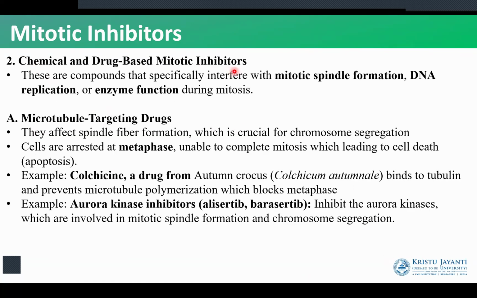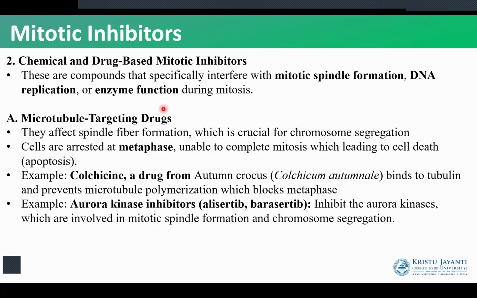Next is chemical and drug-based mitotic inhibitors. We can stop the process of cell division using certain chemicals and drugs. We can basically stop the process of mitotic spindle formation. We can stop the DNA replication, and we can stop the enzymes required for this process in order to inhibit mitosis.